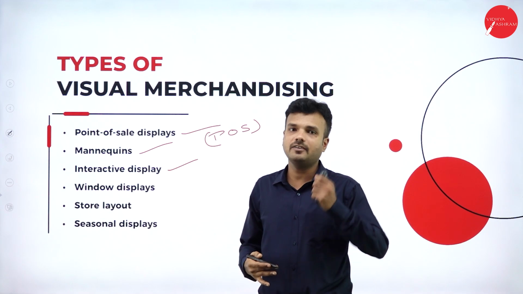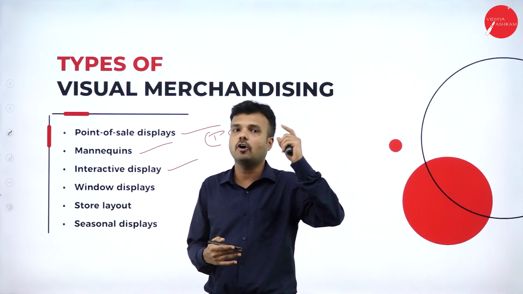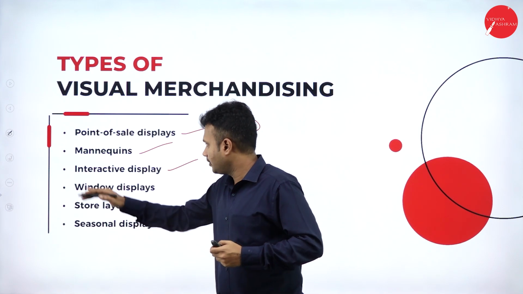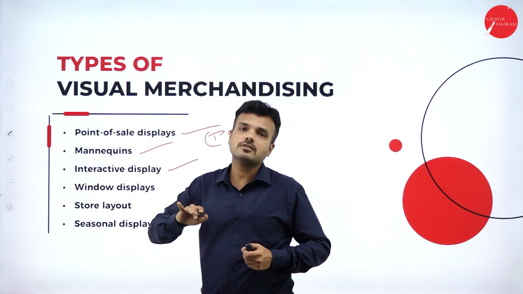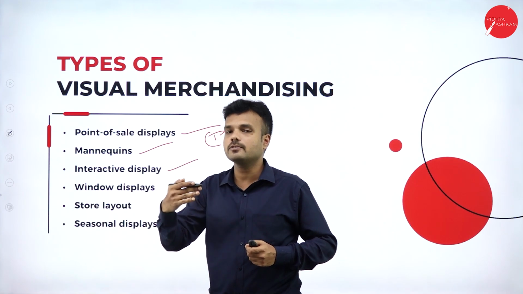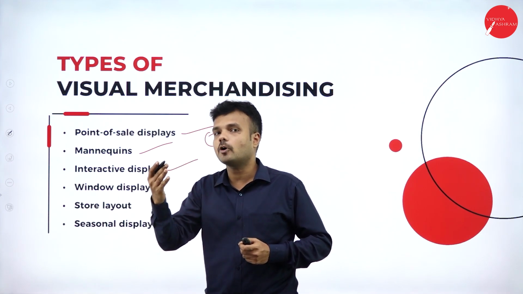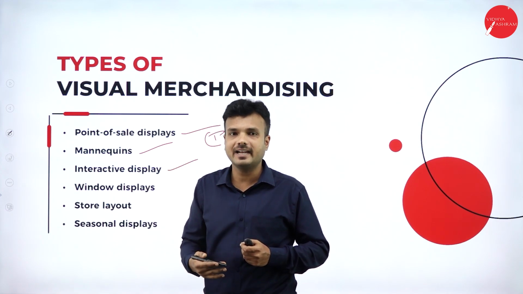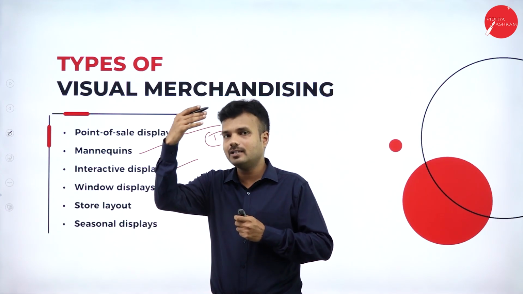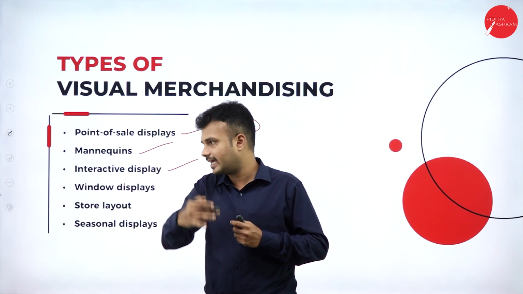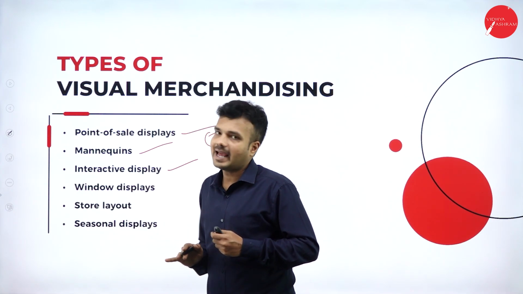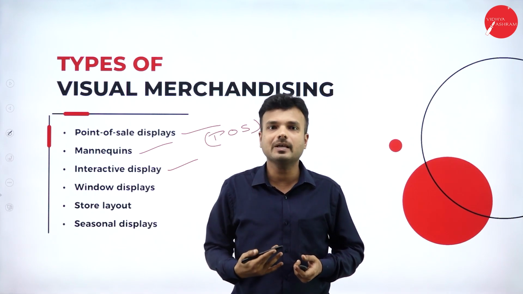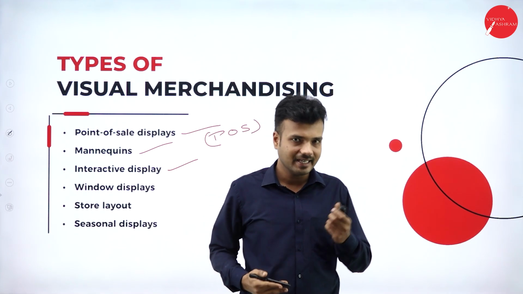Say for an example, if we are going to purchase any product in an online market, that is Flipkart or Amazon, you can interact with the features of the product, we can see the reviews of the product, we can see the product in all the 360-degree angle that is given by the artificial intelligence. So we can view all the things of the product that is included. So that is nothing but the interactive display. By using the smartphones, we can feel the quality of the product and we can make the purchase decision.